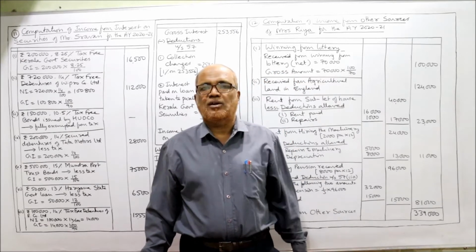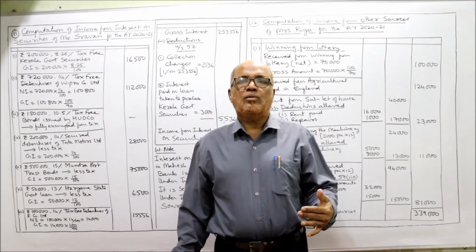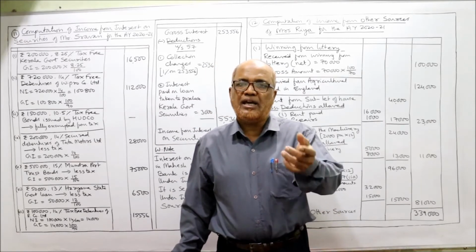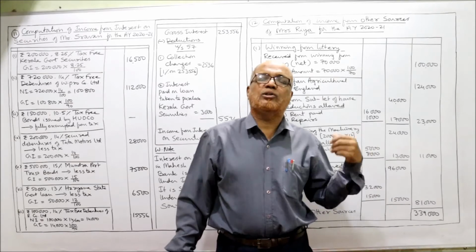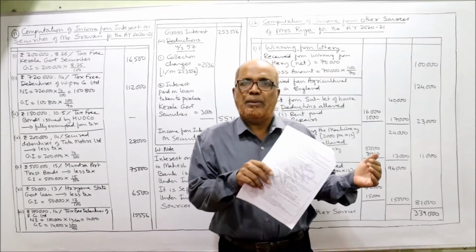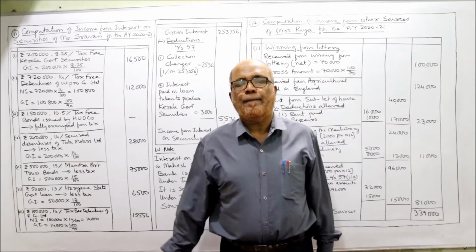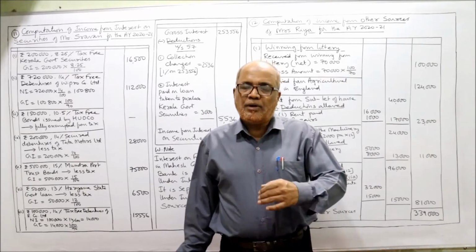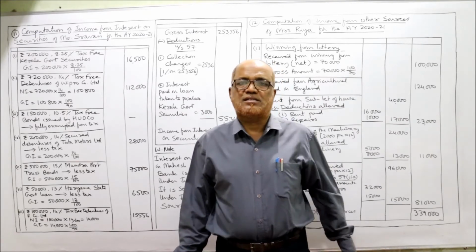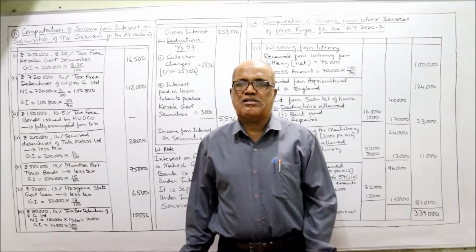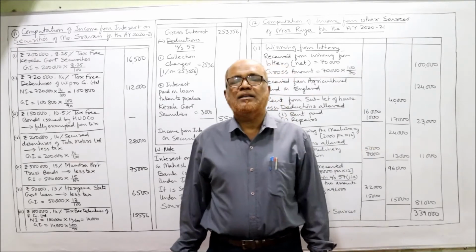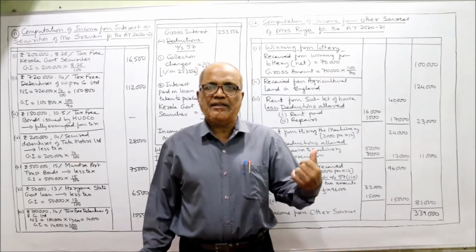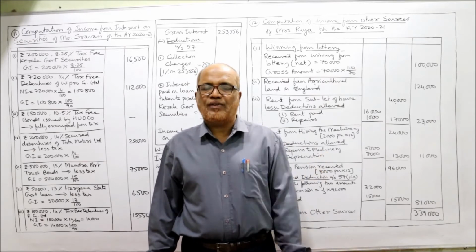Second, tax-free security. Tax-free securities are those securities on which the income tax will be paid by the issuing authority. The issuing authority may be the government or it may be companies. So on behalf of the investors, on behalf of the security holders, the issuing authority will pay the tax on the interest. That is called tax-free security.